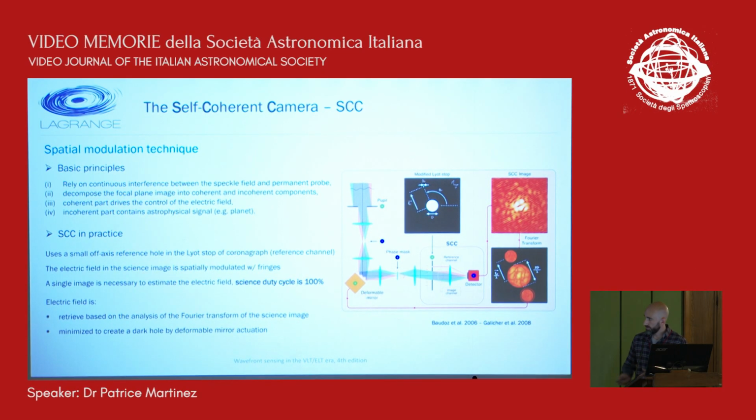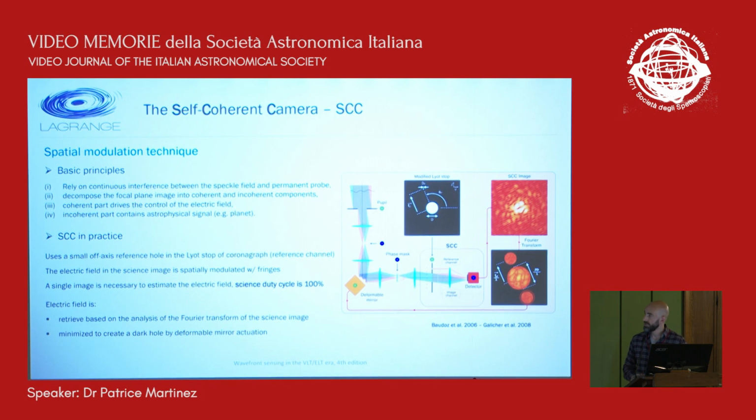So the self-coherent camera uses a permanent off-axis reference hole in the Lyot stop of a coronagraph. So the reference hole is just here. It's called the reference channel, while the large opening in the Lyot stop is called the pupil channel. And having these both openings in the Lyot stop creates some fringes in the detector plane from which it's possible to recover the electric field. And when you get access to the electric field, you can try to minimize it and create a dark hole with a deformable mirror actuation.